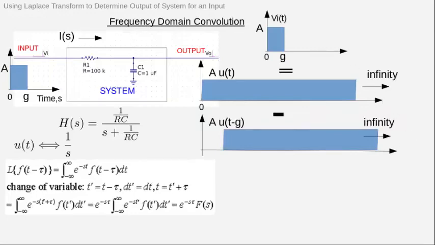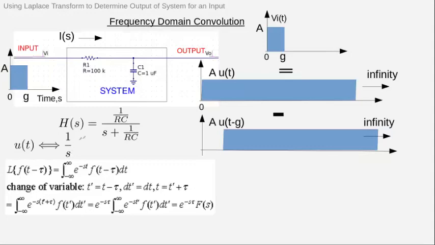The difference of these two unit step functions will be the pulse. So if I want to find the output for this pulse, I can view the input as the difference between two unit step functions. Therefore, the unit step function has Laplace transform 1 by s. We can derive that.